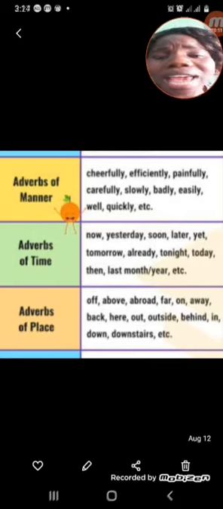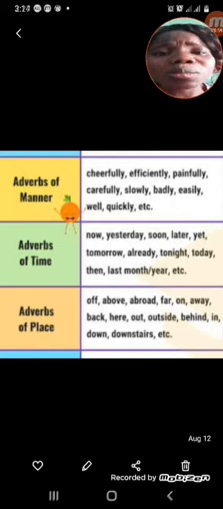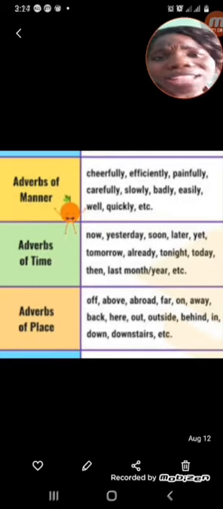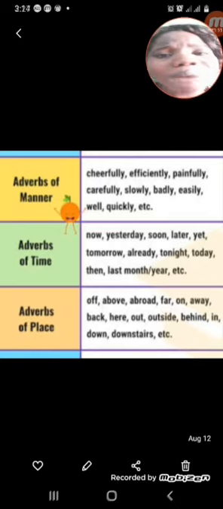Do you understand? Like when you say Mrs. Martha works majestically. How does Mrs. Martha work? Majestically. So majestically is what we underline. Do you understand now? When I say that boy writes slowly, how does he write? Slowly. So that is what we underline. Do you understand now?